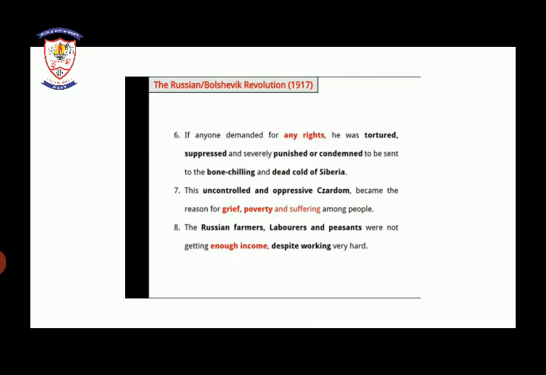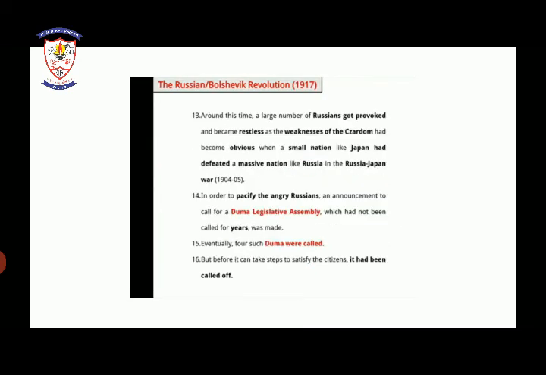If people demanded their rights, they were tortured, punished, and sometimes given death. So the farmers, laborers and peasants of Russia became very poor.